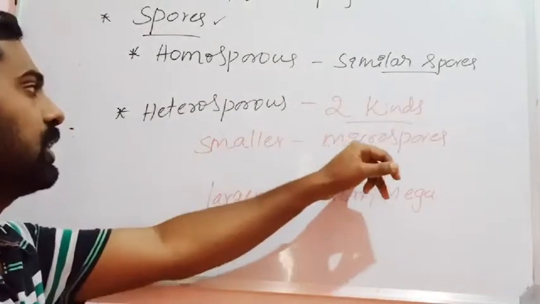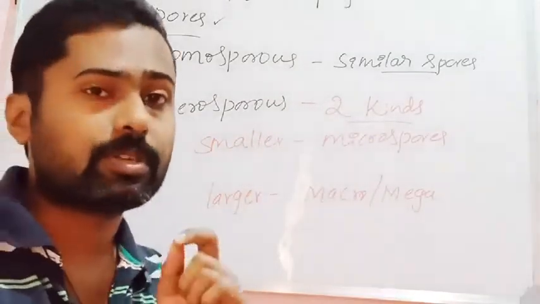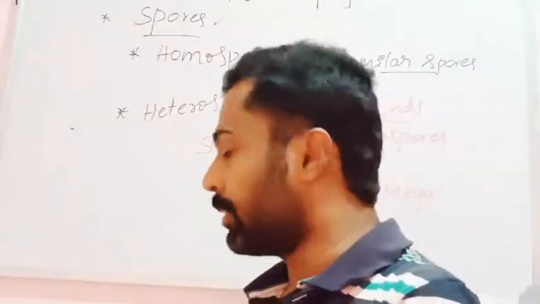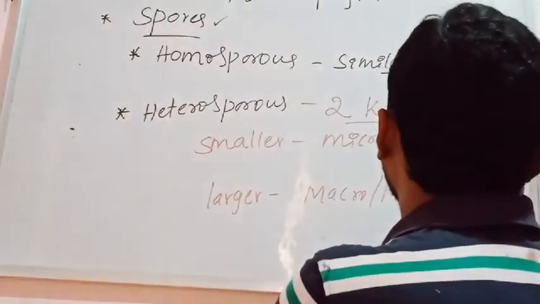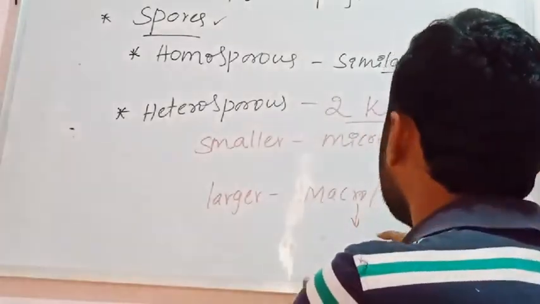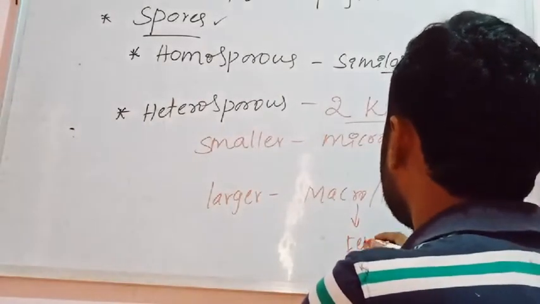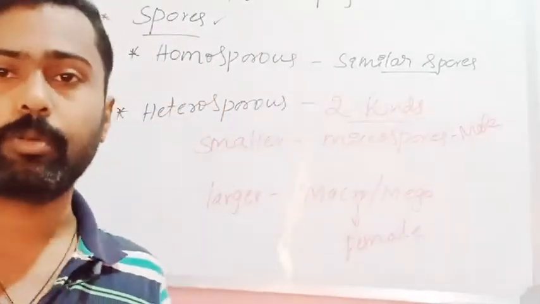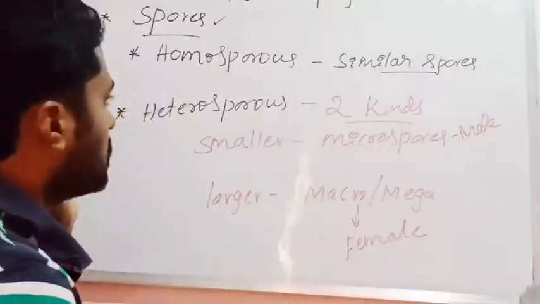The smaller ones are called microspores, and remember, microspores germinate to produce the male gametophyte. Male gametophytes are produced from the microspores, whereas the macrospores or megaspores germinate and produce the female gametophyte. Okay, so this is about the spores.